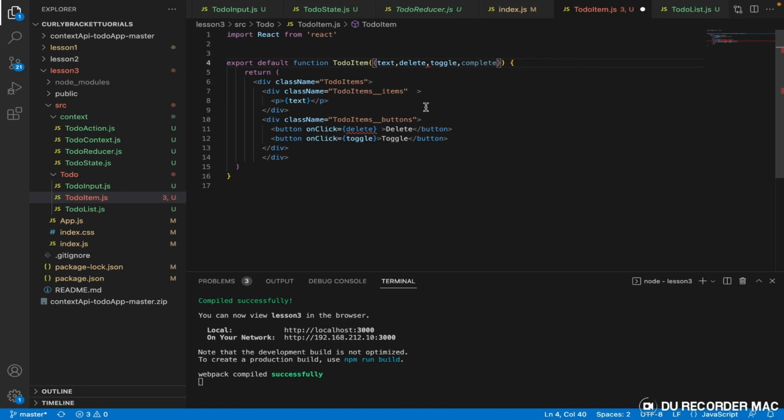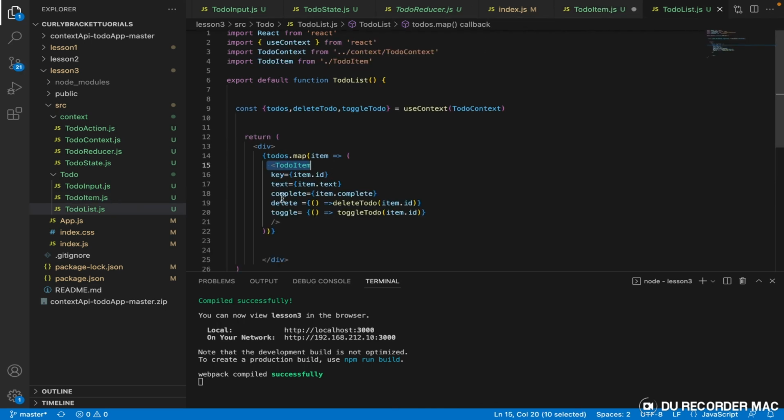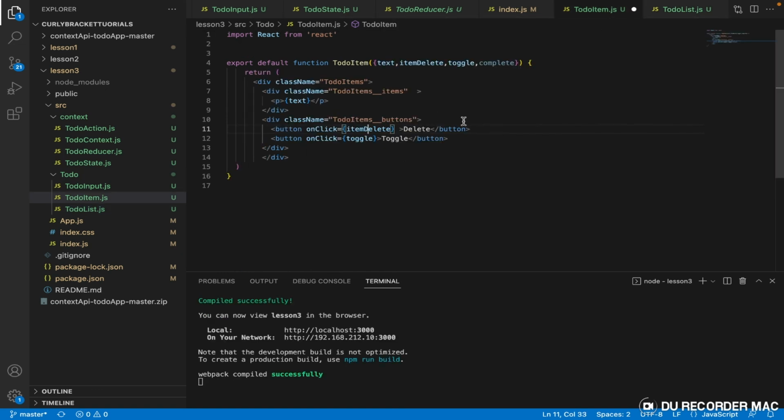Let's call this item delete. Let's call this item delete. So we'll call it item delete. All right, so that means in this particular place we are going to call this item delete. I think everybody's happy now, right? So React is saying I can't use delete as something, so probably it's a reserved word or something.